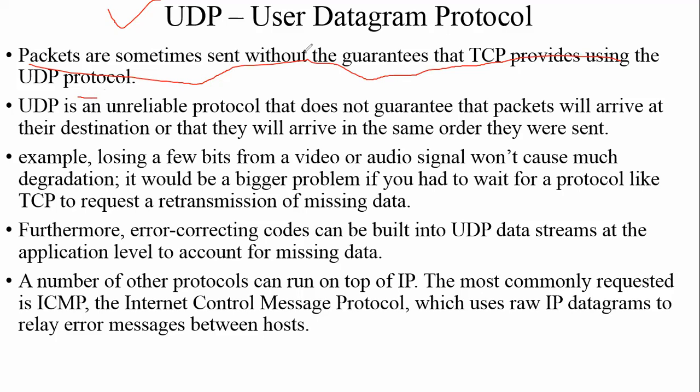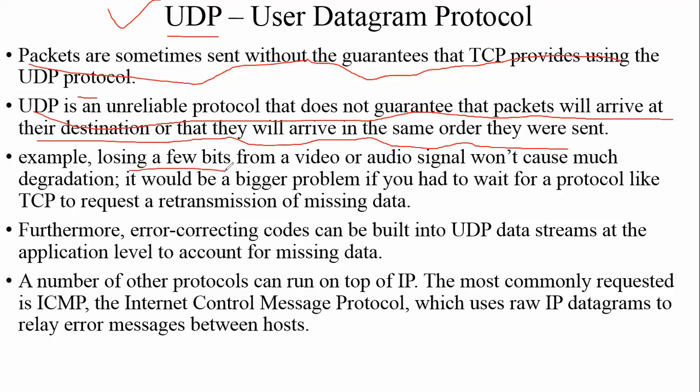If I want to send some information in a faster way, and I can tolerate some data being lost along the way, or some data could be corrupted and I don't mind it, then I send the data using this kind of protocol. UDP is an unreliable protocol that does not guarantee that packets will arrive at their destination, or that they will arrive in the same order they were sent.